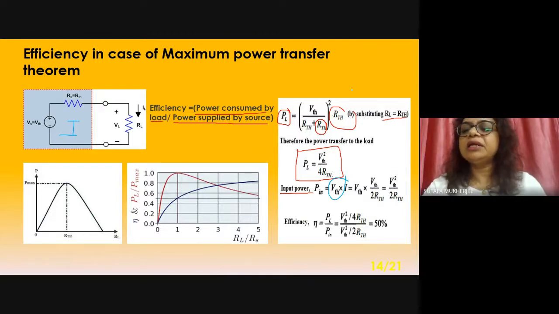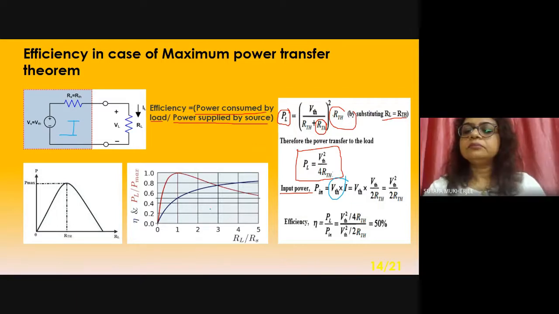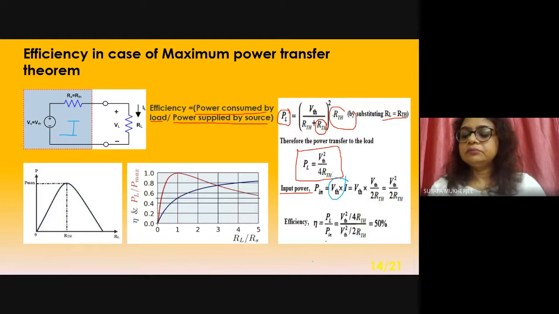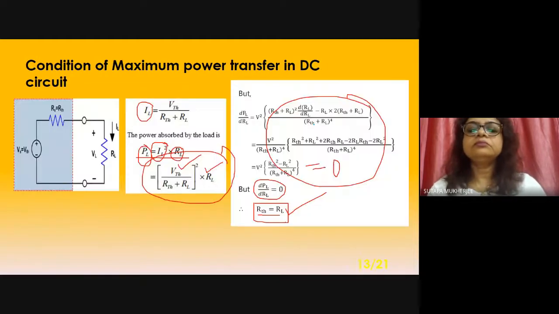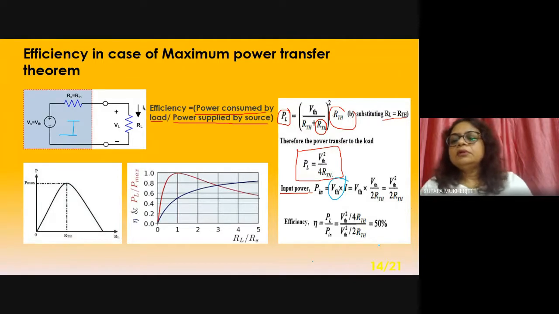So RTH plus RTH will be equal to 2 RTH. So input power is VTH square by 2 RTH.